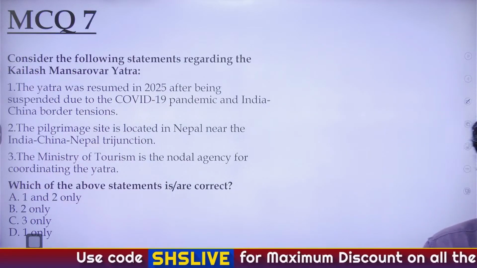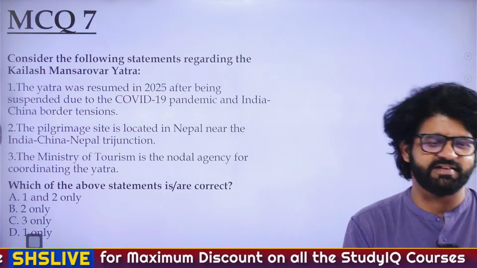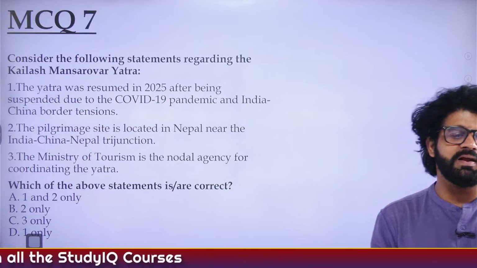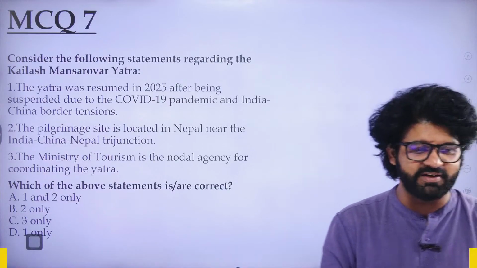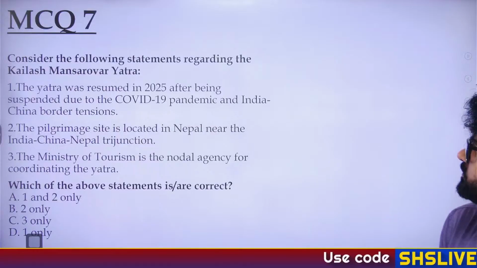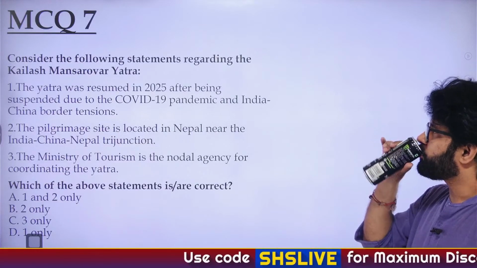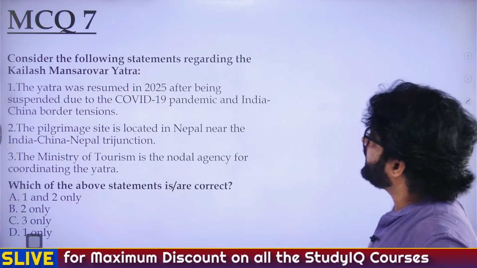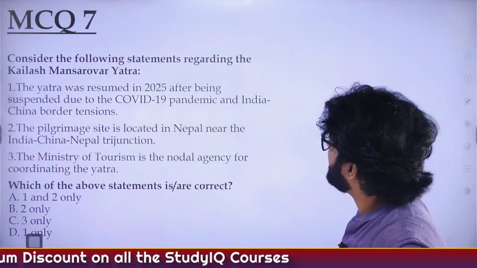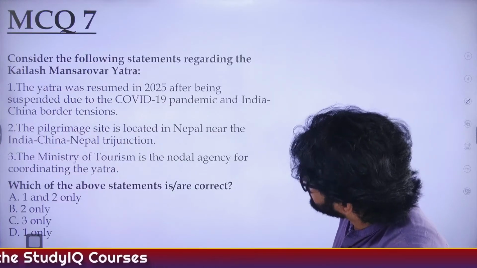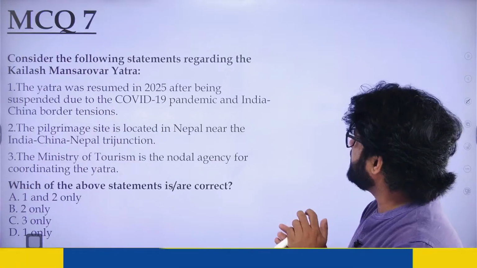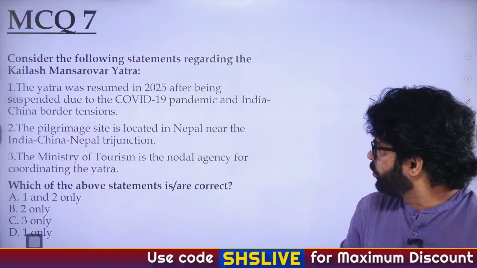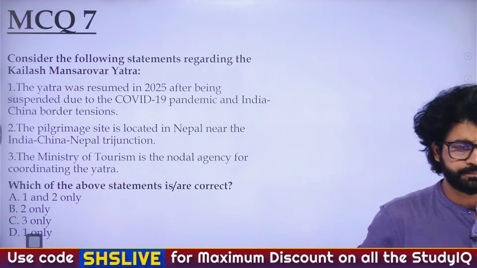Mansarovar is the autonomous Tibetan region in China. Nothing is autonomous in China. It's in China, but yeah, I got the point, Krishi. Very well said. Yatra was resumed in 2025 after being suspended due to COVID-19 pandemic and India-China border tension. The pilgrimage site is located in Nepal near the India-China-Nepal Tri-Junction. Ministry of Tourism is the nodal agency for coordinating the Yatra.